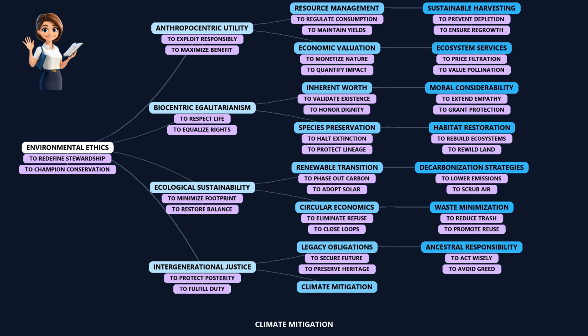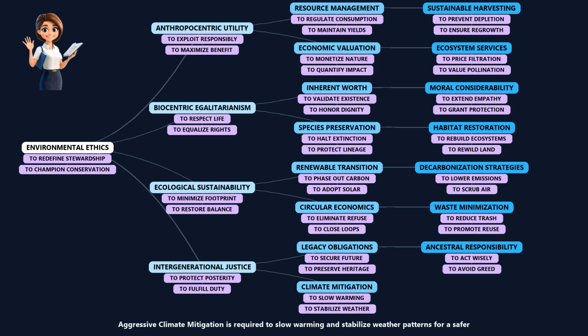Climate mitigation. Aggressive climate mitigation is required to slow warming and stabilize weather patterns for a safer world. Essentially, we are taking emergency action to stop the planet from getting too hot.